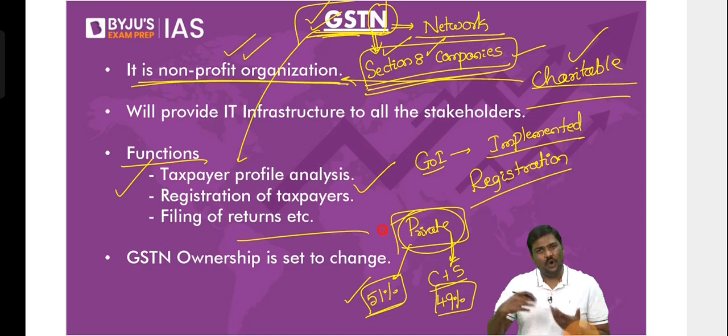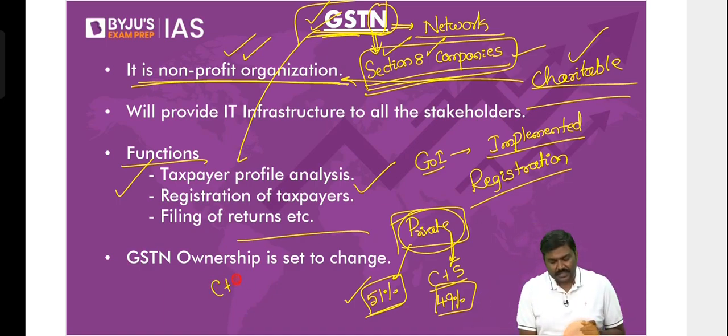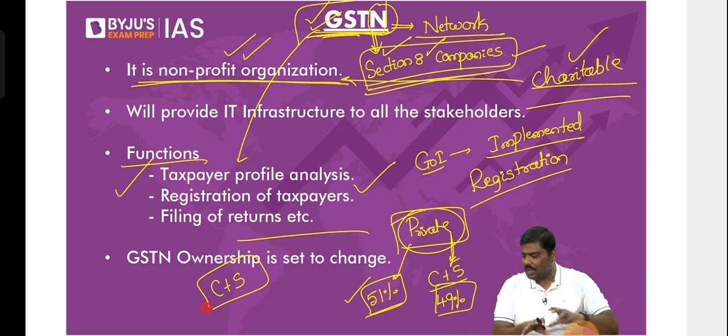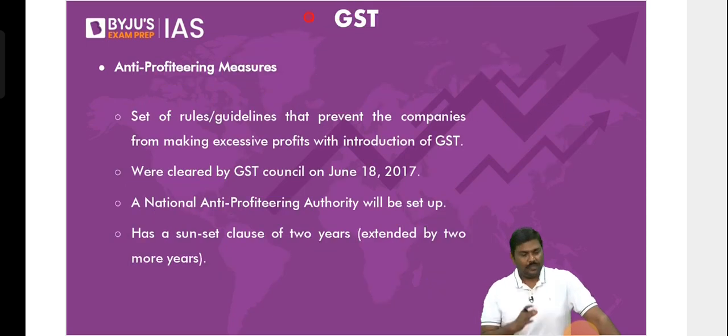Now what the central government says is, I don't want the private sector to be the owner of this. We will convert the ownership and make it completely owned by the Centre plus states. Centre 50%, state 50%. We want it to be under the ownership of government only. This is the idea of Goods and Services Tax Network. Okay, let me go to the next one.